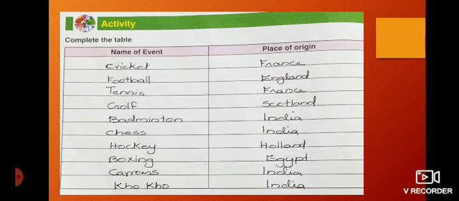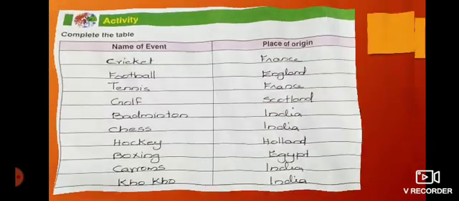We all think it will be India because hockey is our national game. But dear children, the origin of hockey is Holland. Boxing, Egypt; carroms, India; Kho-Kho, India; Kabaddi is also originated in India. That's all about the places of origin and names of the events.